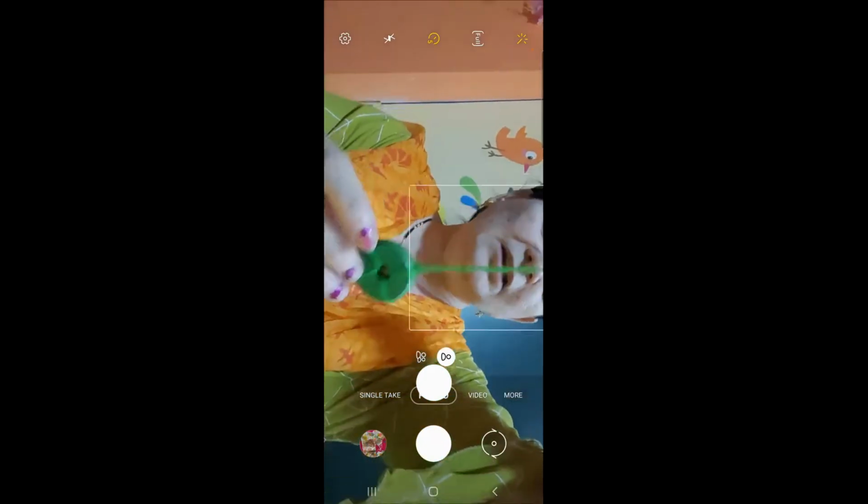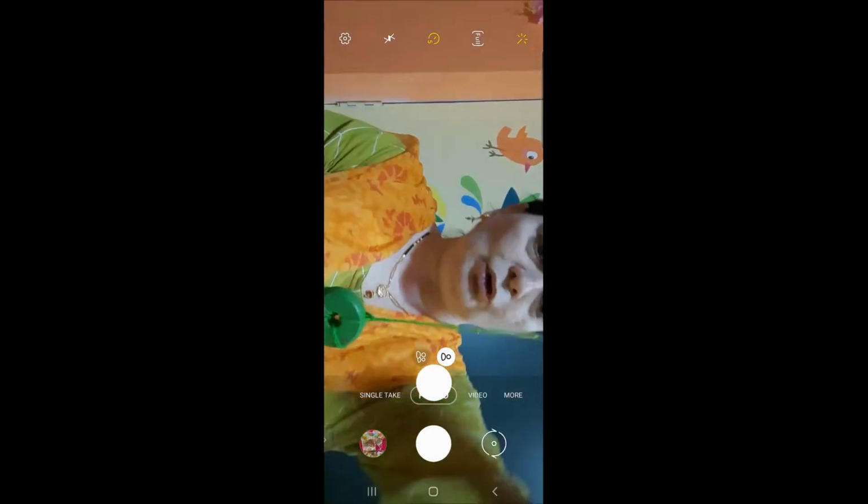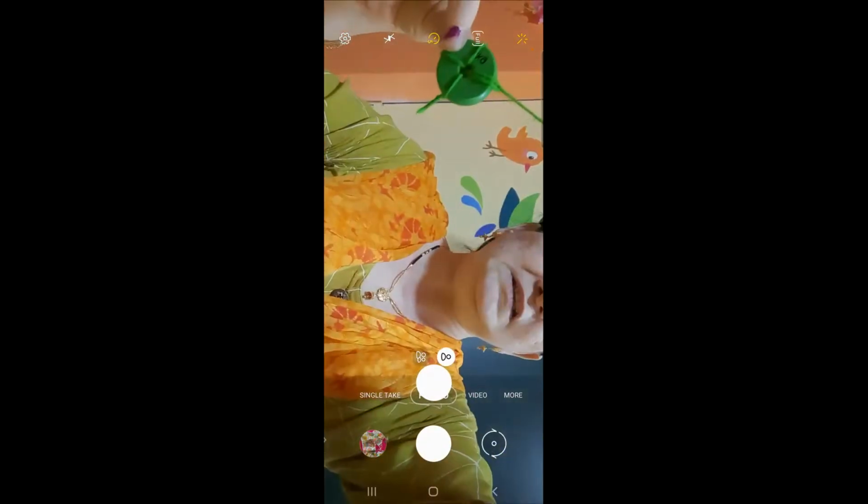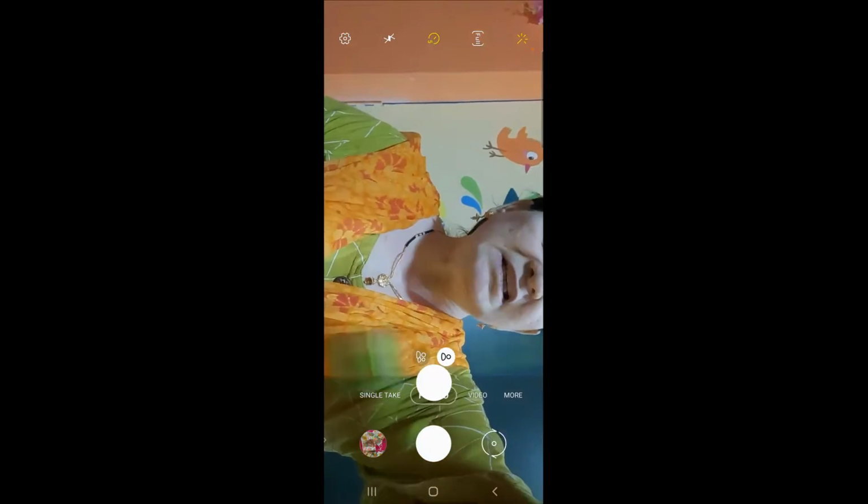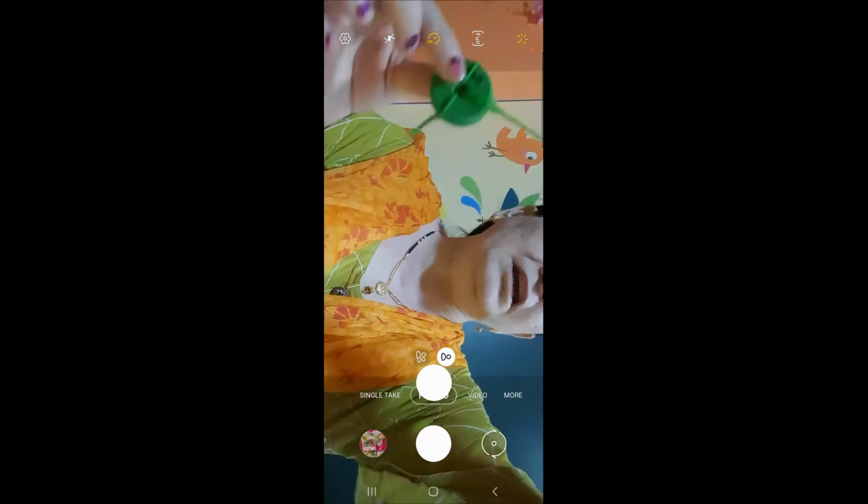Now here I have this pendulum. What is this? Can you see this? I have tied this on one thread. If I am moving this from here to here, what is happening? This object is moving from one place to another, then it comes back to the same position.